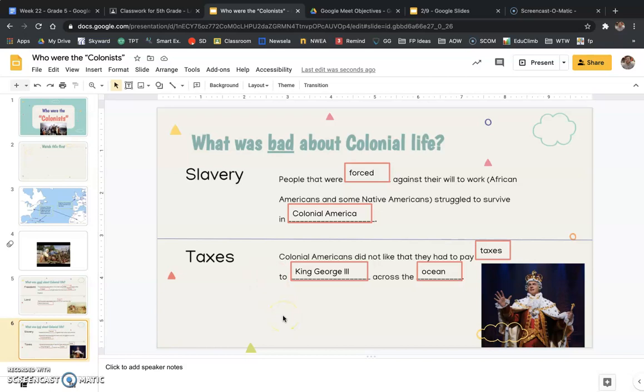Okay? All right, so those are the colonists. That's who they were. That's a little bit about their story. We will continue to talk about them. We're going to start talking a little bit later about how, even though they are upset with the king, they actually fight in a war with the king. And we'll kind of start talking about that later this week.